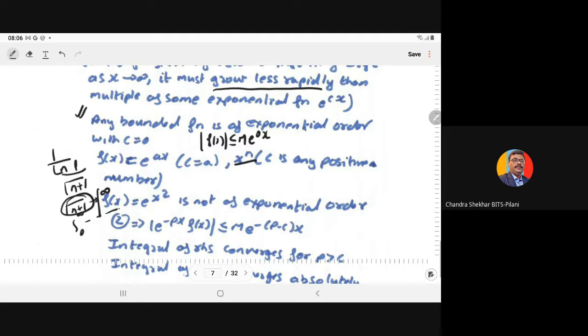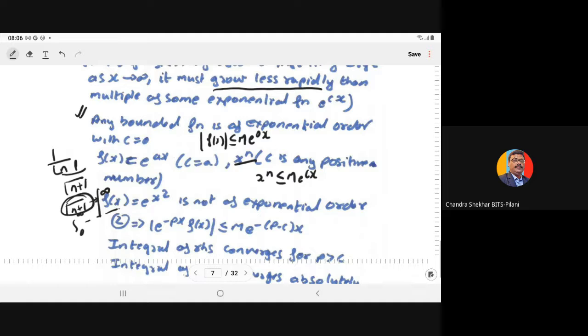Any polynomial, x to the power n, with c any positive number, is also of exponential order, because for whatever greater value of x you take, it is always less than M times e to the power cx.